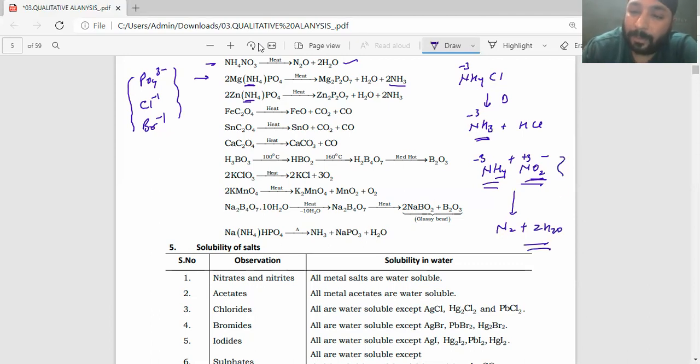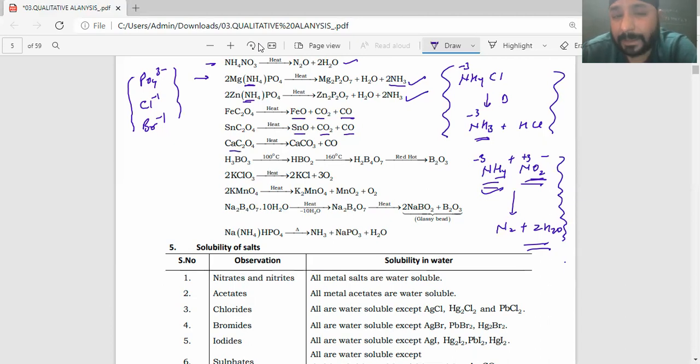So in case of oxidizing anions, oxidation takes place. In case of non-oxidizing anions, ammonia gas comes out like this. Ammonium phosphate, just heat it, ammonia gas will come out like that only. Again, phosphate salt, ammonia gas comes out. Oxalate on heating will give you carbon monoxide and carbon dioxide. Any metal oxalate will become oxide, and I'll get this. Now again, calcium oxalate, I'll get calcium carbonate and carbon monoxide. Calcium carbonate on strong heating becomes calcium oxide plus carbon dioxide.